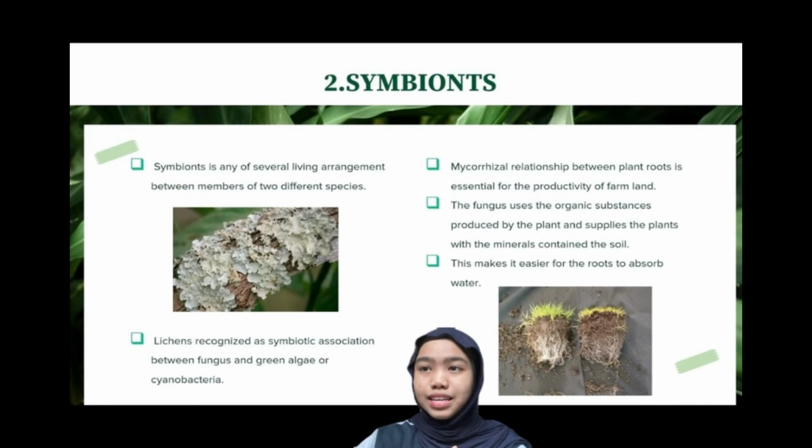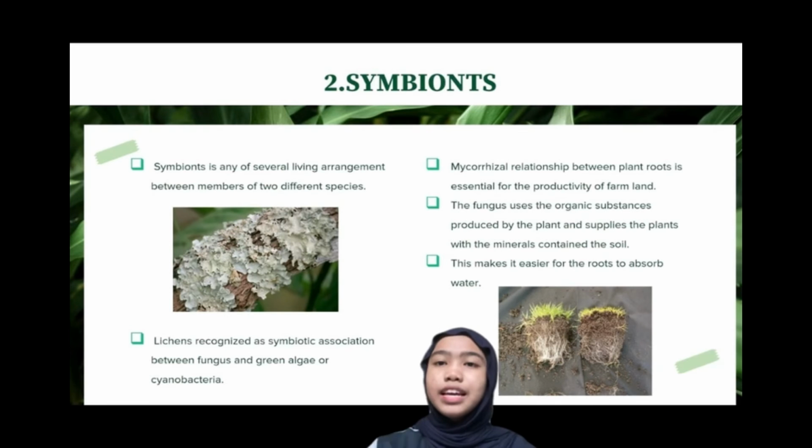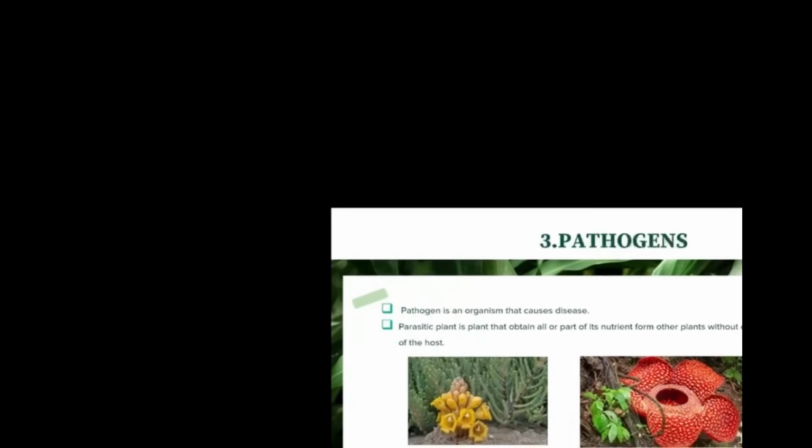The other importance is that many fungi are involved in close and long association known as symbiotic association, which is mutually beneficial to both organisms. For instance, lichen is recognized as a symbiotic association between fungus and green algae or cyanobacteria, while the mycorrhizal relationship with plant roots is essential for the productivity of farmland. The fungus uses the organic substance produced by the plant and supplies the plant with the minerals contained in the soil. This makes it easier for the roots to absorb water.